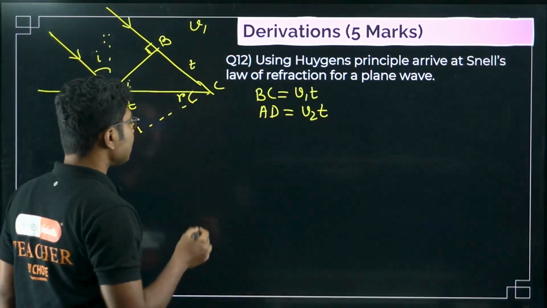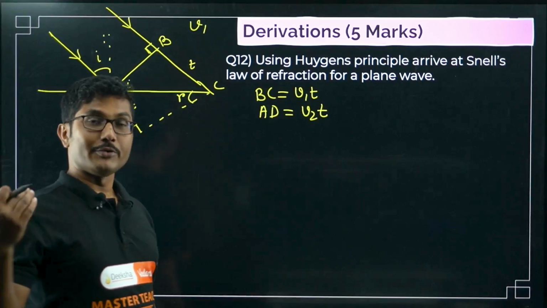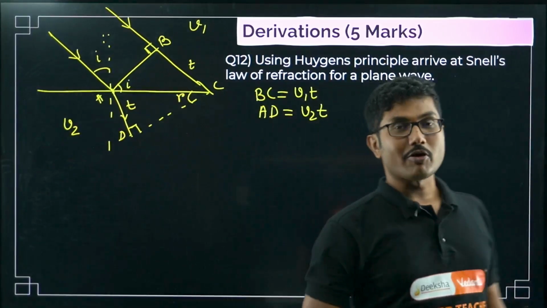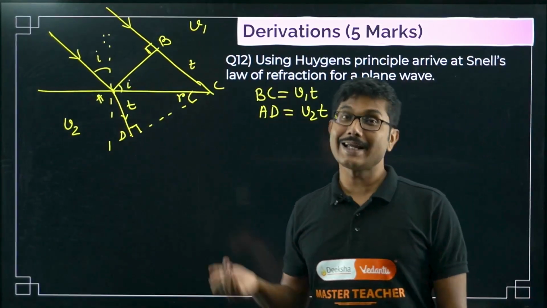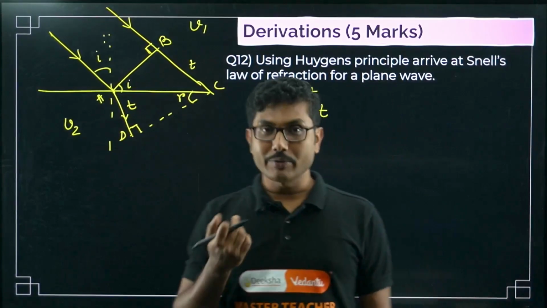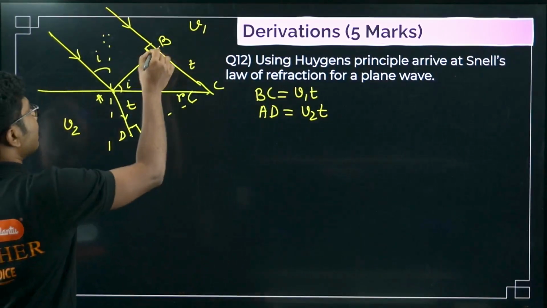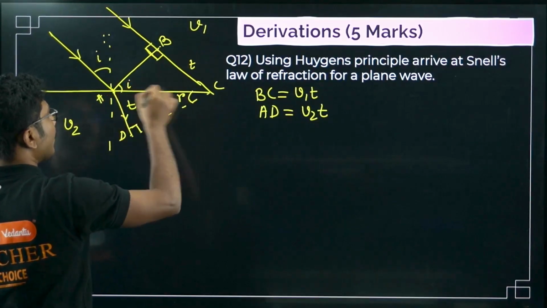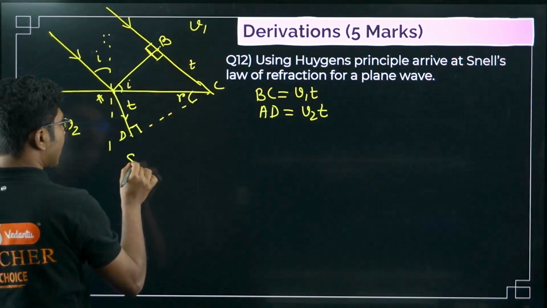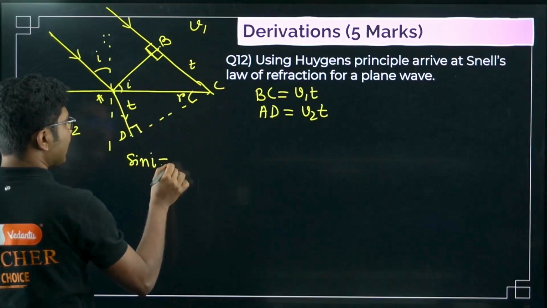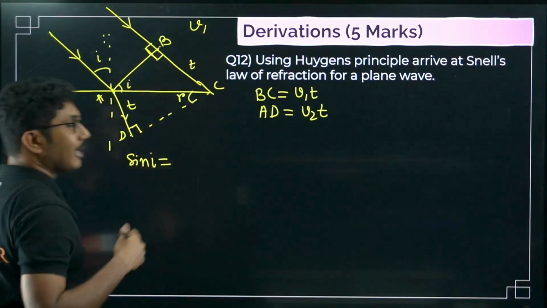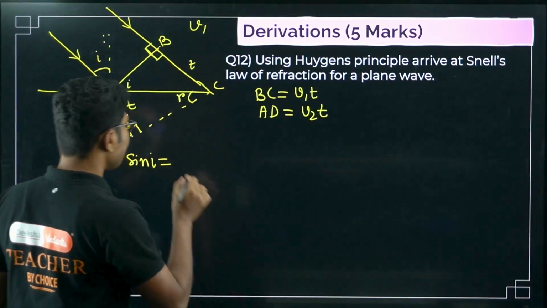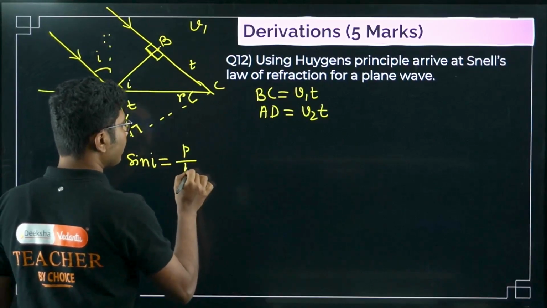Now according to Snell's law, what is Snell's law? We know at the back of our mind that Snell's law talks about sine I and sine R. So first we will use this triangle, knowing that this is a right angle triangle, to find sine I. What is sine I? Sine I is perpendicular by hypotenuse.